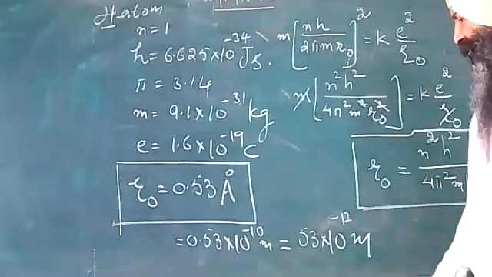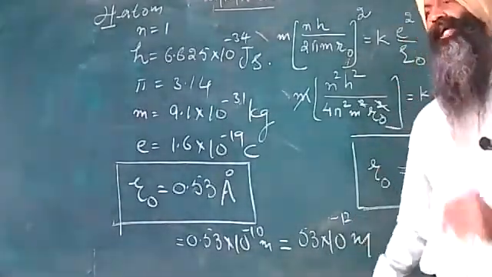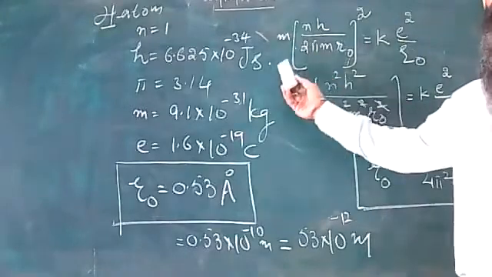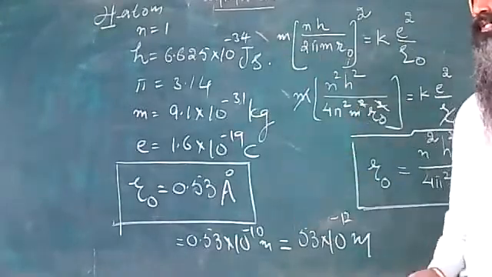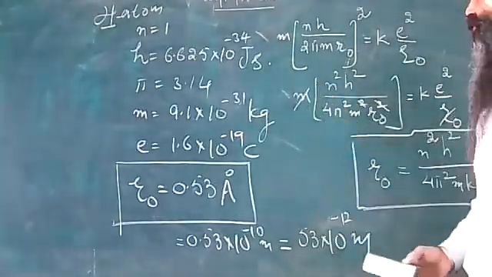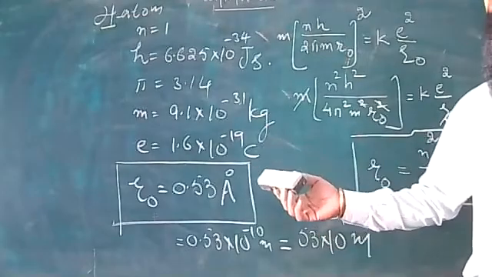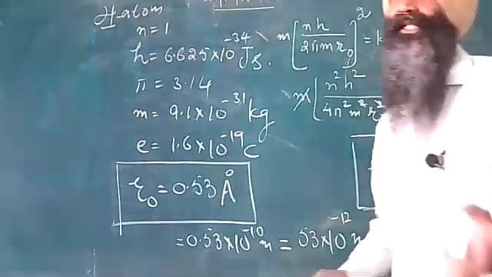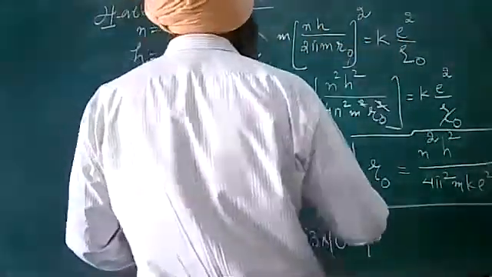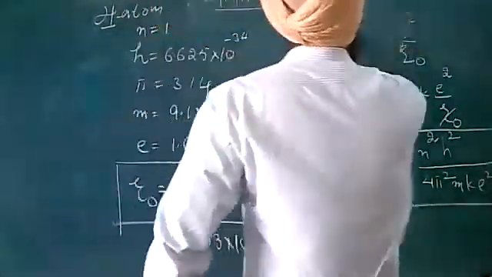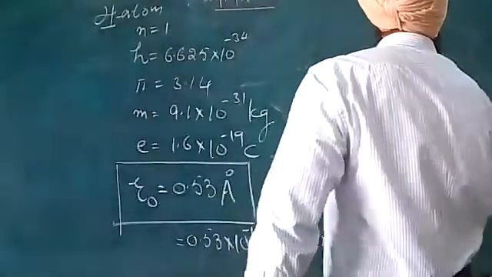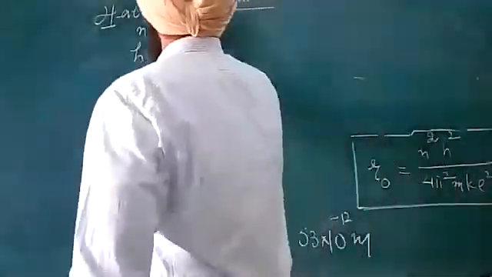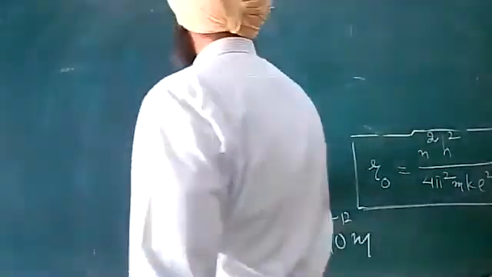Dear all, after this, my second application based upon the concept of Bohr's model of atom is calculating the velocity of the electron in the hydrogen atom. So let me proceed with the calculation of the velocity of the electron in hydrogen atom.